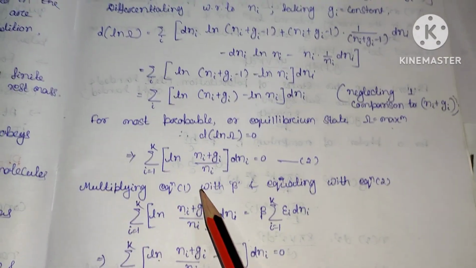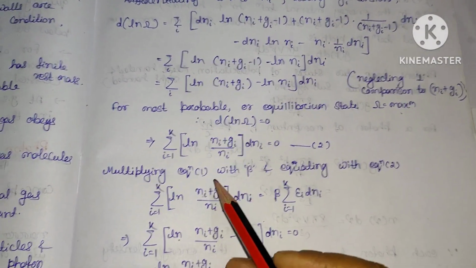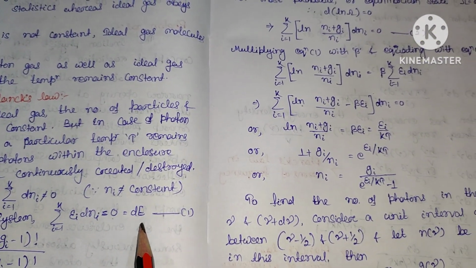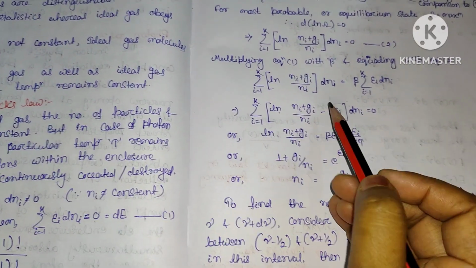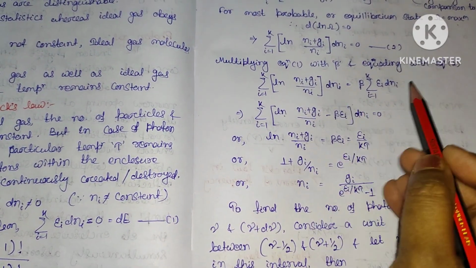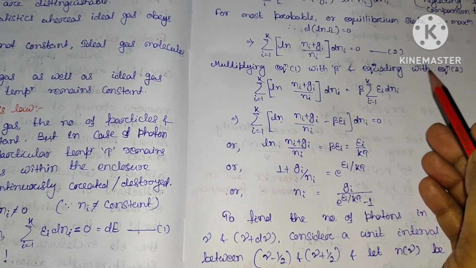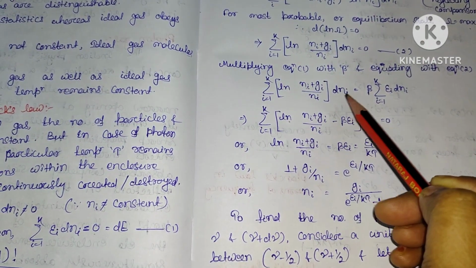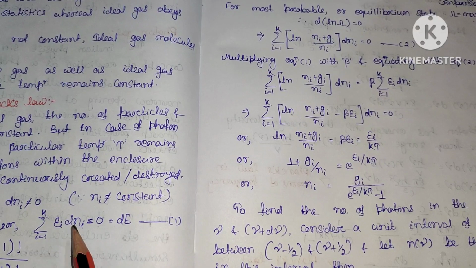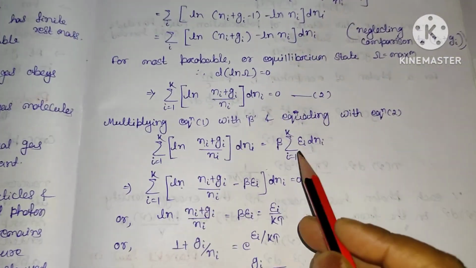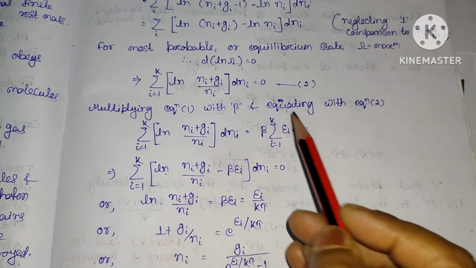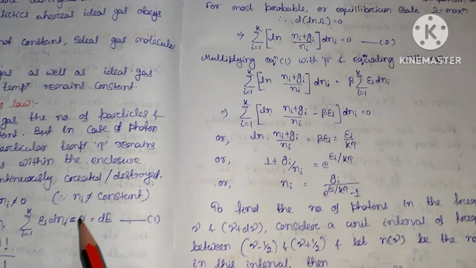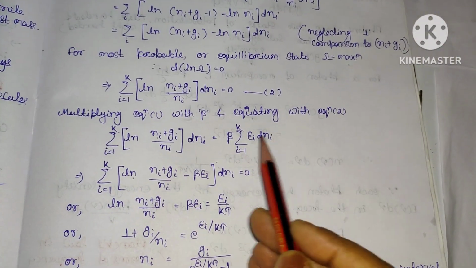Clear? Again here, multiplying this equation 1 with beta, equation 1 means sum over dni equal to 0, so multiplying beta here, and again multiplying beta and equating it with equation 2. This equation 2 is ln[(ni + gi) divided by ni] dni, which will be equal to beta into epsilon i dni, or ei dni. So this equal to this, because here it is 0 and here also sum over ei dni is 0. So we can equate these two equations.